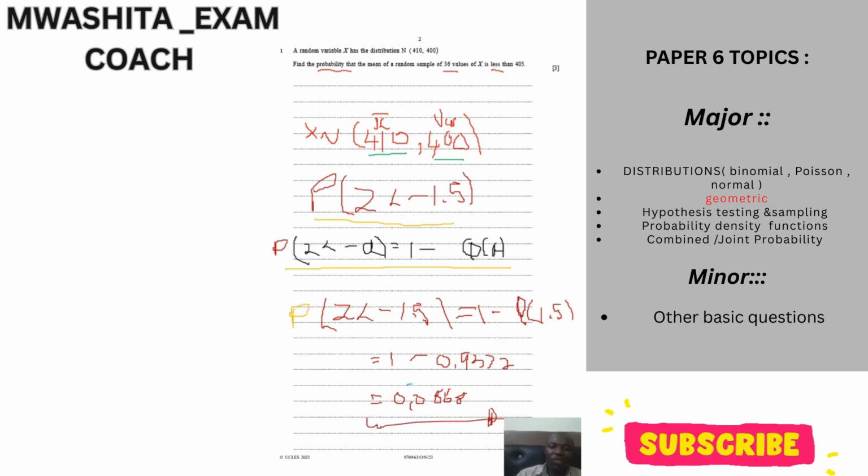I shall be posting a new video showing you how you calculate these probabilities using the MF19. I hope you also took note of the formulas that I put. The probability of z less than negative a is just equal to 1 minus phi a. I shall also post the remaining part of this video.